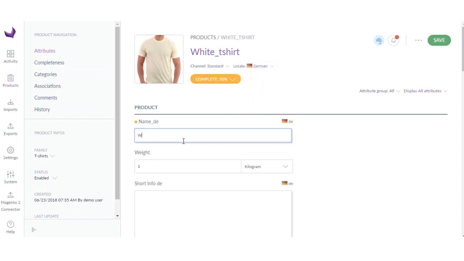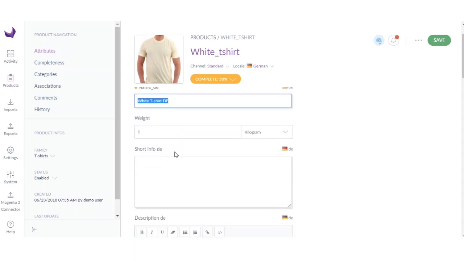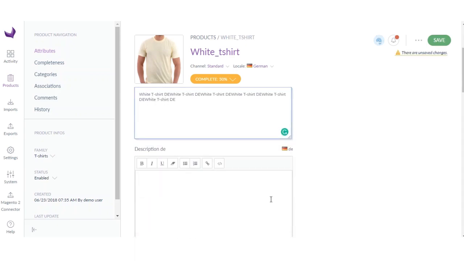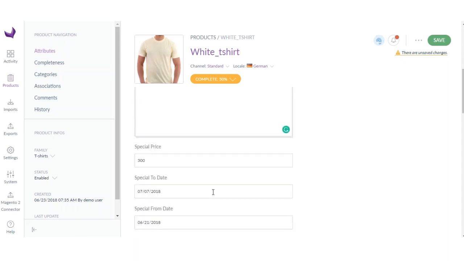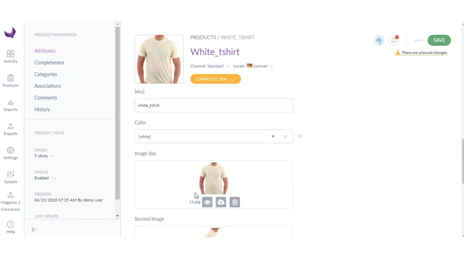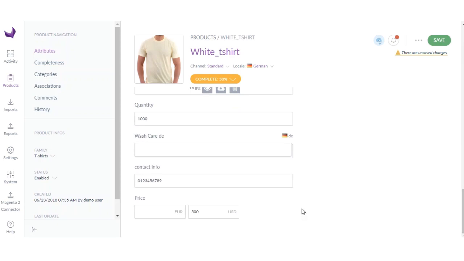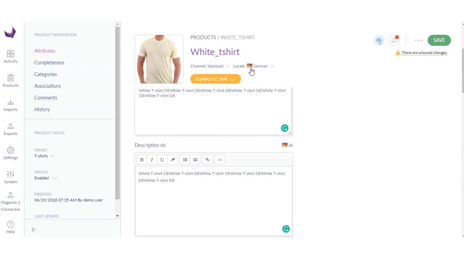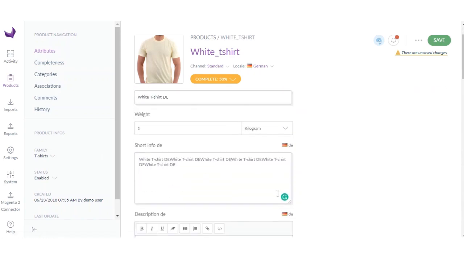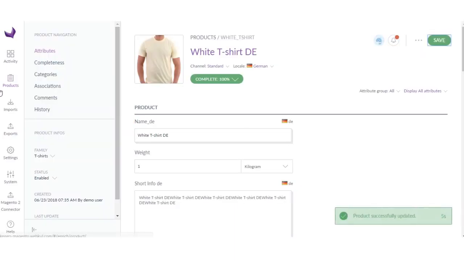So here I will be entering the other language info. This is also for the testing. Okay, I have quickly added all the information. So here basically you have to enter the translated language information. I'm just adding this for the testing purpose. So click save. Now we'll go to the export.